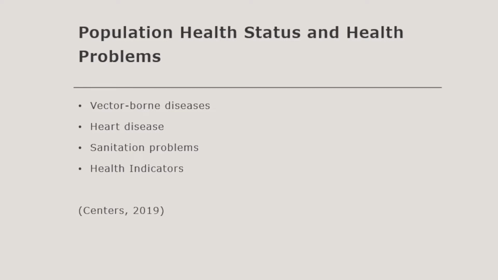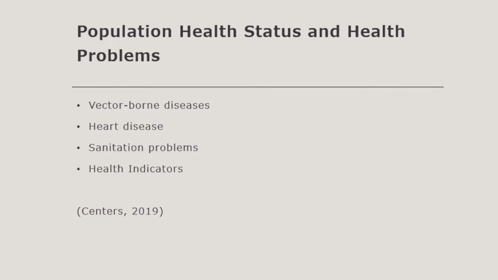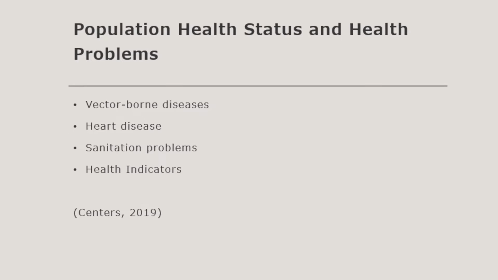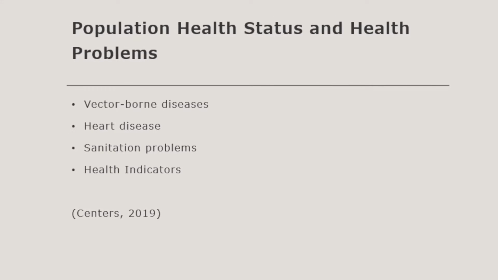Heart disease is the leading cause of death in Brazil at 31% of all deaths. Ischemic heart disease and cerebrovascular disease are the leading causes of death. Heart disease is a main problem due to the large population that are smokers, as well as traditional foods that they eat. About 22% of Brazil's population is considered to be obese.